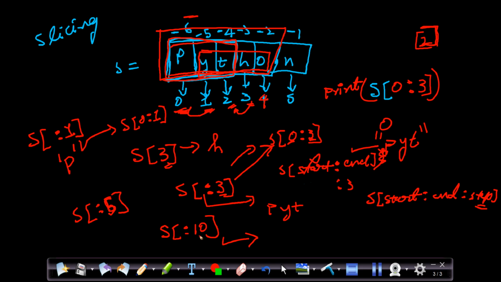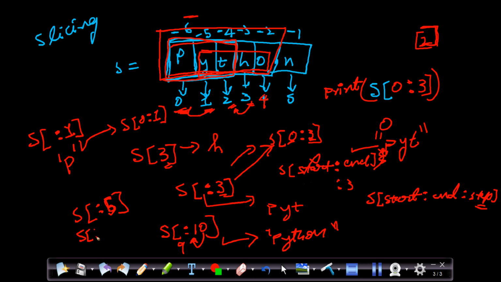It will not give the index error or something like that, because we have only 5, I mean, the number of indices is 5. So it will print the entire sequence, it will print Python. Just because after 5 there is nothing, it will neglect that and print the entire sequence. What is the end index here? The end index is 9. There is nothing at the 9, right? It is empty. That's why it will print till 5. Whatever index is available, it will print. It will not give the index error.